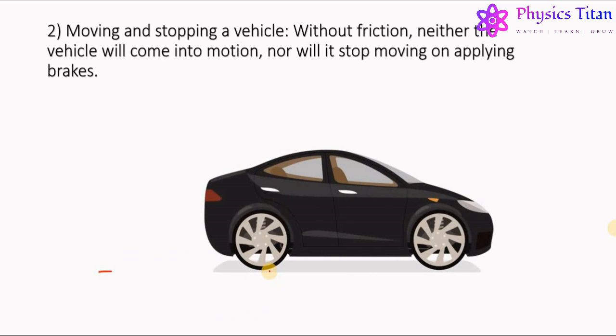Why? As soon as we apply brakes, the ground provides a friction force in the direction opposite to the direction of motion at the bottom of each wheel, that is, at the surface of contact of the wheel and the road. So without friction, neither will the vehicle come into motion nor will it stop on applying brakes. Now, let us proceed further.